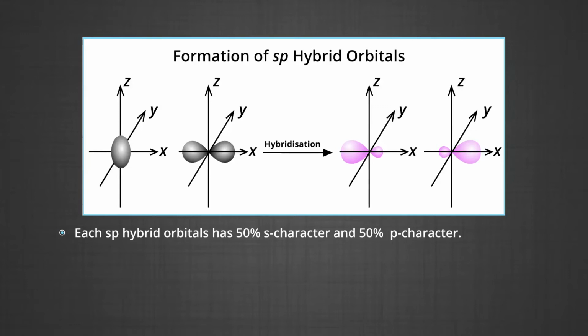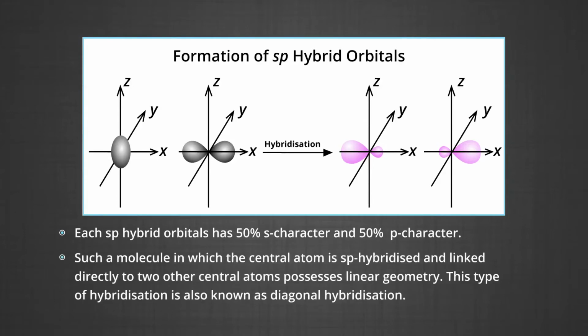The figure shows you the formation of sp hybrid orbitals. In the figure, you can see the mixing of one s and pz orbital to give rise to sp hybridization. Such a molecule in which the central atom is sp hybridized and linked directly to two other central atoms possesses linear geometry.